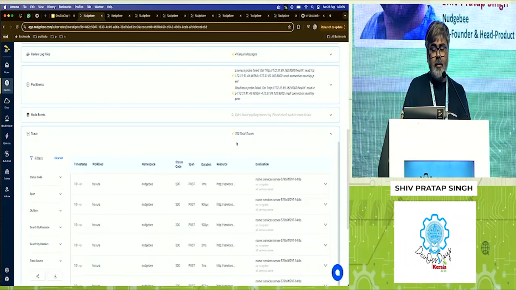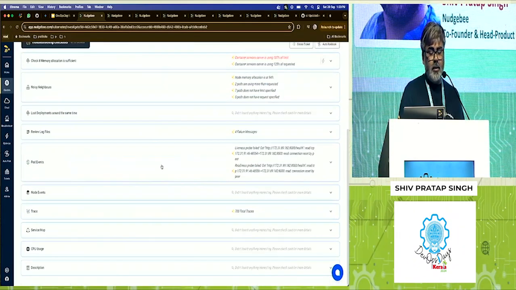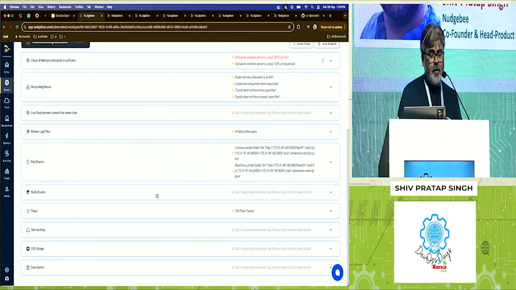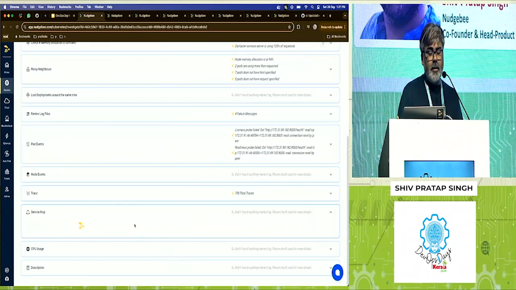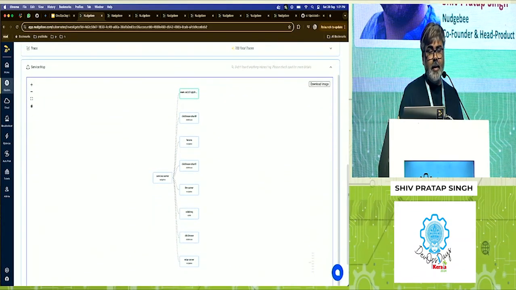We also collect the traces data. So these were the traces or API calls which the system has observed plus minus 10 minutes without any kind of tracing software, right? This is purely based on eBPF. Similarly, it will also generate a service map saying that, this is how your application was connected to the rest of the system, right? So you get the visibility at an application level.